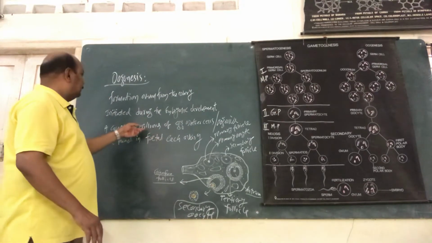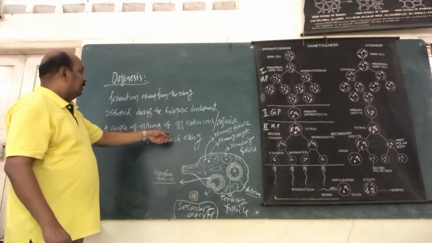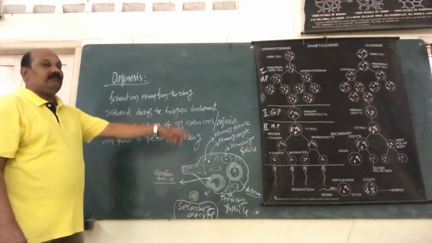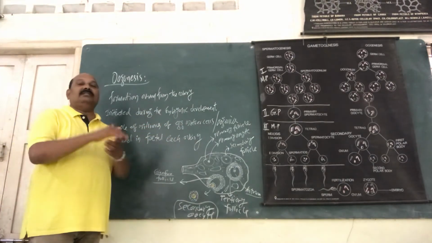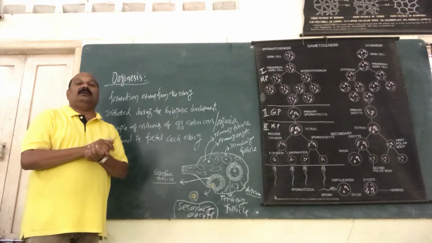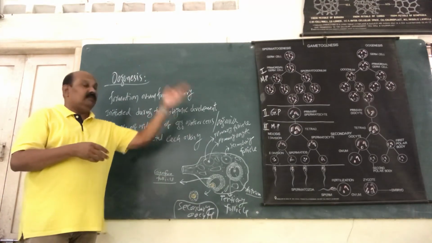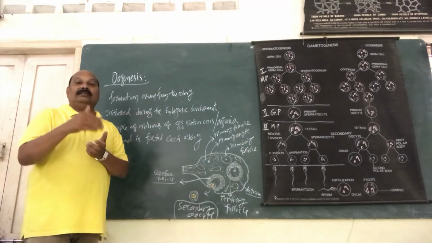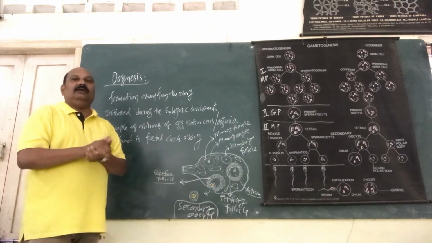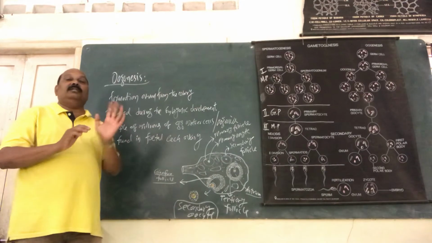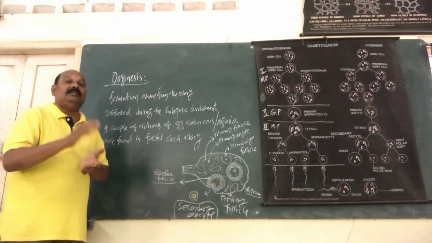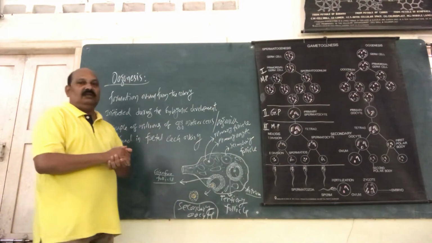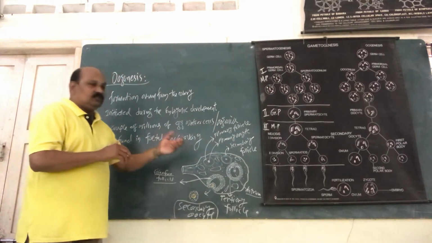As I said in the earlier class, around a couple of million egg mother cells are formed, but after some time so many follicles degenerate. That means primary follicles are degenerated, and secondary follicles are degenerated. Hardly at the time of birth or after birth, the baby's ovary contains only 60 to 80,000 follicular cells. Now the stage is going to be the third one.